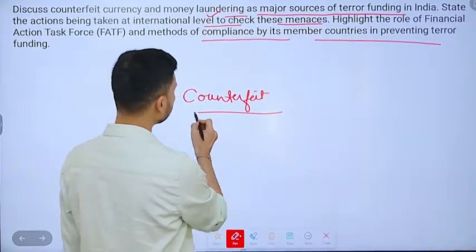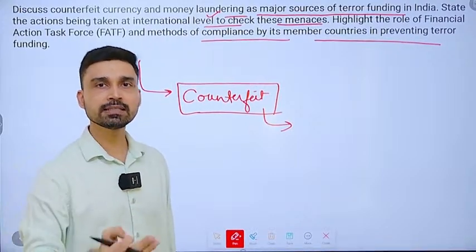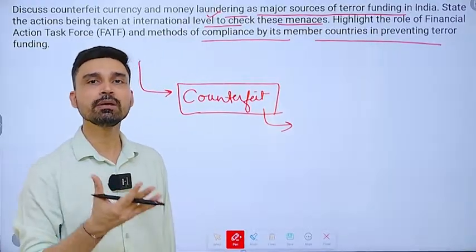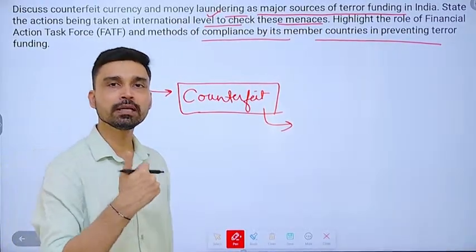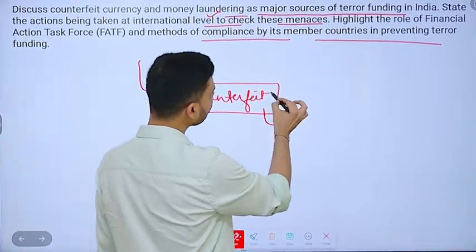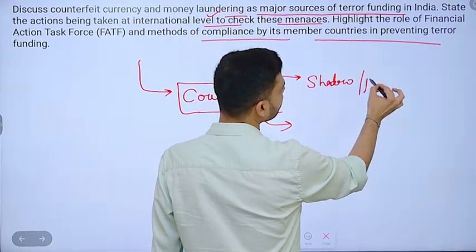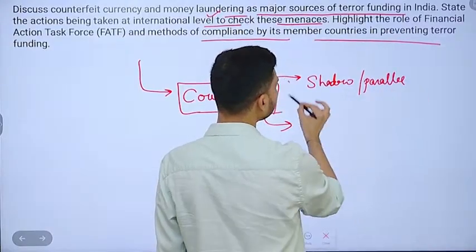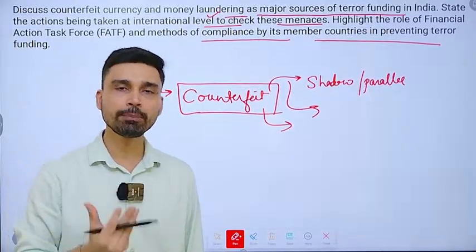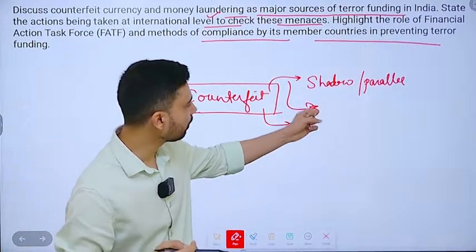have been a major source of funds for every extremist element in India, whether it is Naxals in central India, or the insurgency in northeastern India, or the militants and terrorist organizations operating across Pakistan occupied Kashmir or in Jammu and Kashmir as such. So how? Because it helps in creating a kind of shadow or parallel economy. It creates an underground network of buyers and sellers where trafficking of drugs, trafficking of weapons, and even to some extent animal and human trafficking is done to fulfill the requirements of the extremist groups.